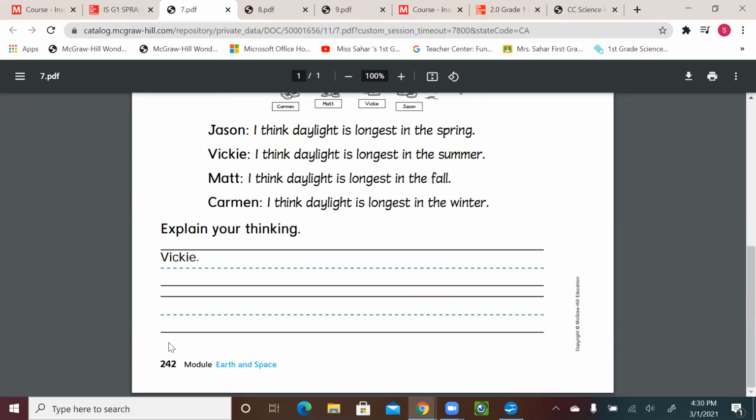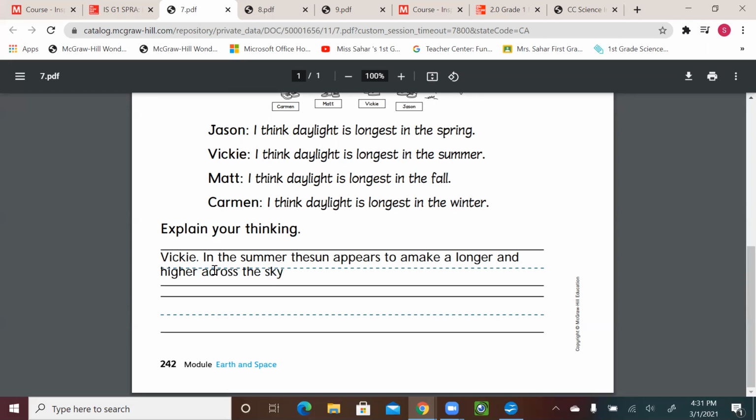We need to write an explanation. Why? Because in the summer, what happens? The sun appears to make a longer and higher arc across the sky. So it spends more time, and that's when we have longer hours of daylight.